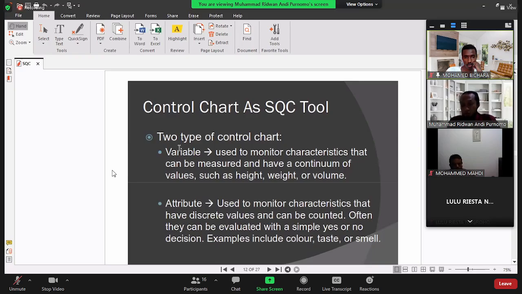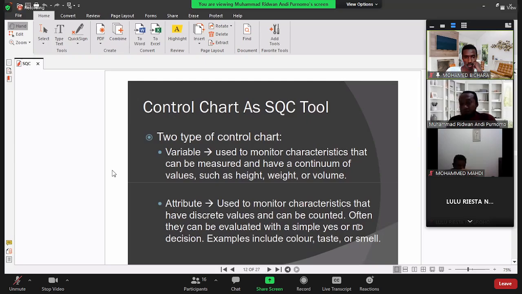The second type of control chart is called attribute. Attribute is used to monitor characteristics that have discrete values and can be counted. Often they can be evaluated with a simple yes or no decision.